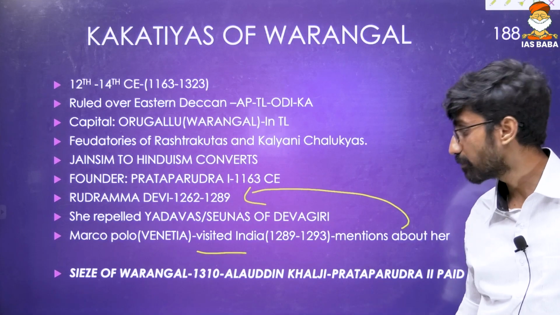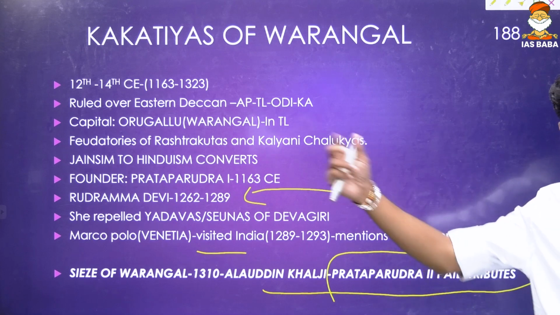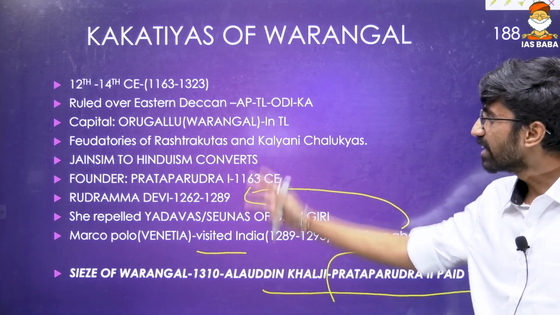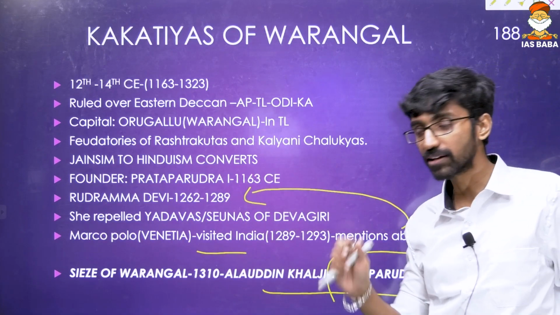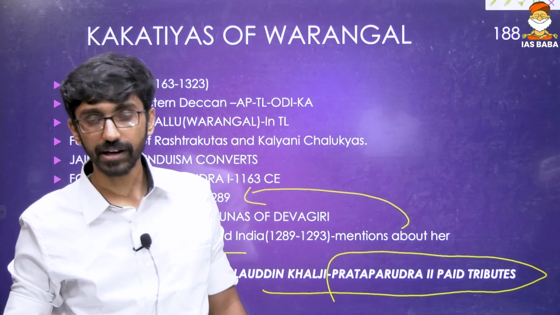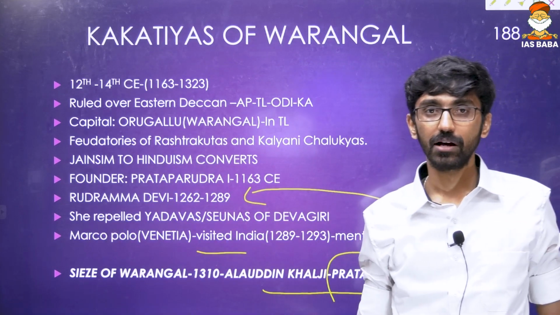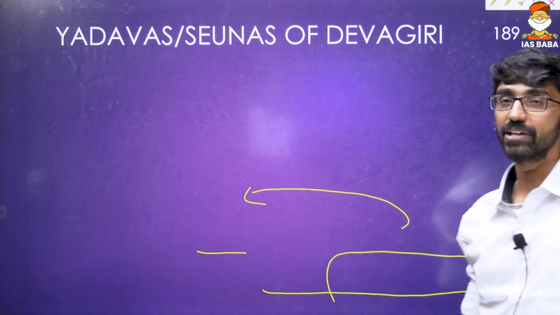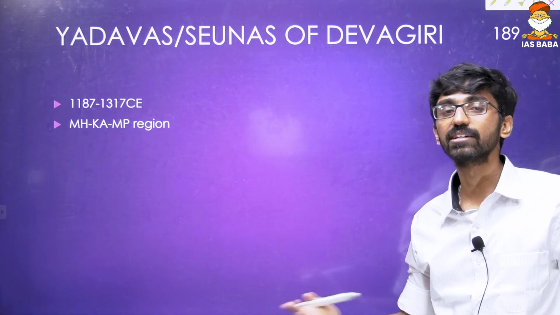The siege of Warangal was done by Alauddin Khalji, and Prataparudra II, one of the last rulers, paid tributes to Alauddin Khalji in 1310. In 1323 this rule came to an end. This is about the Kakatiyas of Warangal. Because UPSC is concentrating on these minor kingdoms, I thought I would give a brief overview of these kingdoms. Then the Yadavas or Sevunas of Devagiri, 1187 to 1317 CE, almost contemporaries, in the Maharashtra, Karnataka and Madhya Pradesh region.